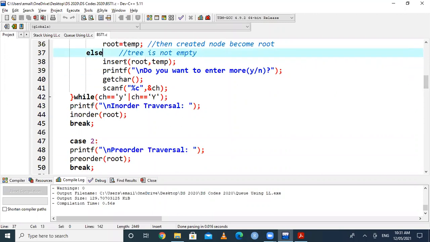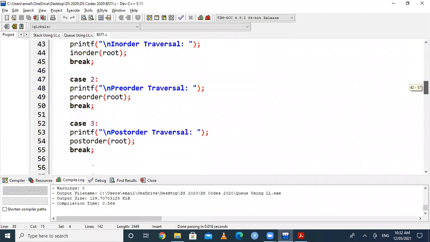Then you can call the insert function here, and then you can go either to the right side or the left side. That should be present in the definition of the insert function according to the value. You have to compare the value of the node to be inserted with the root value. If the node to be inserted has a value less than root, then it is inserted at the left side. If the value is greater than root, then it is inserted at the right side. That is the definition of BST, we already know.